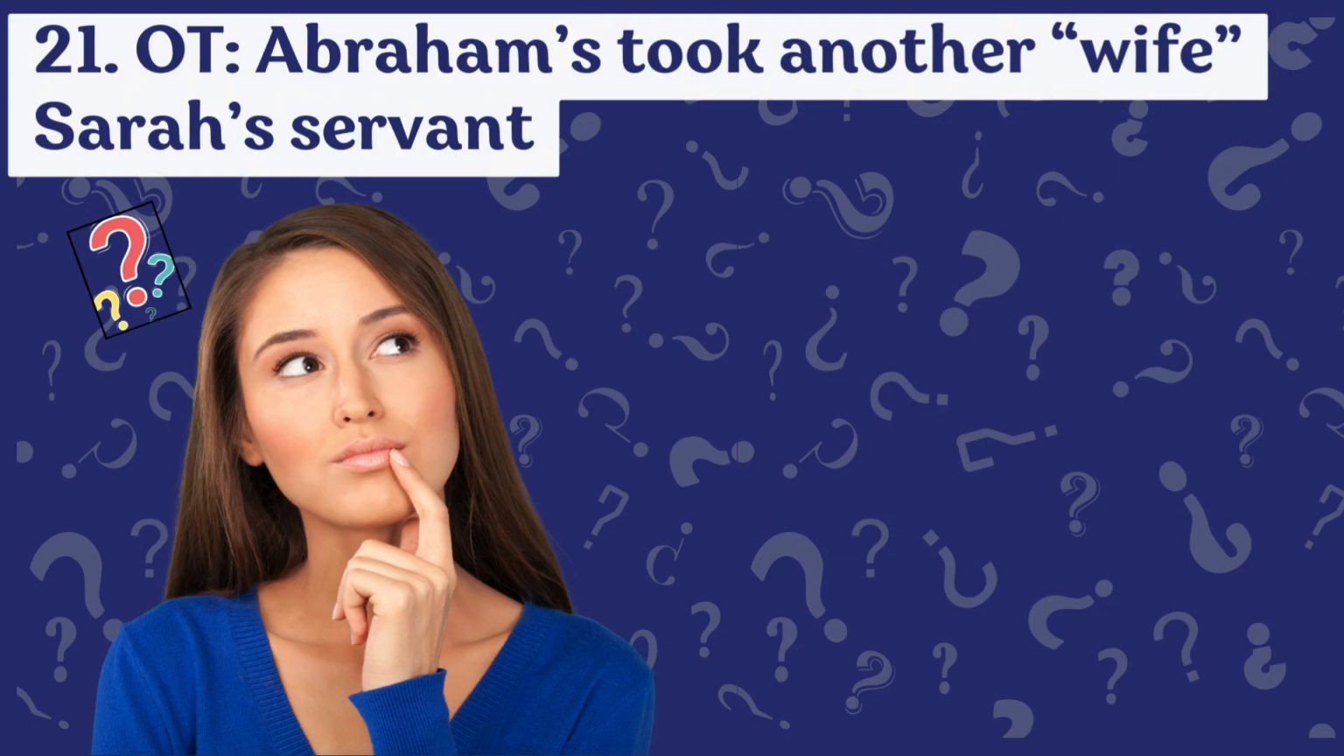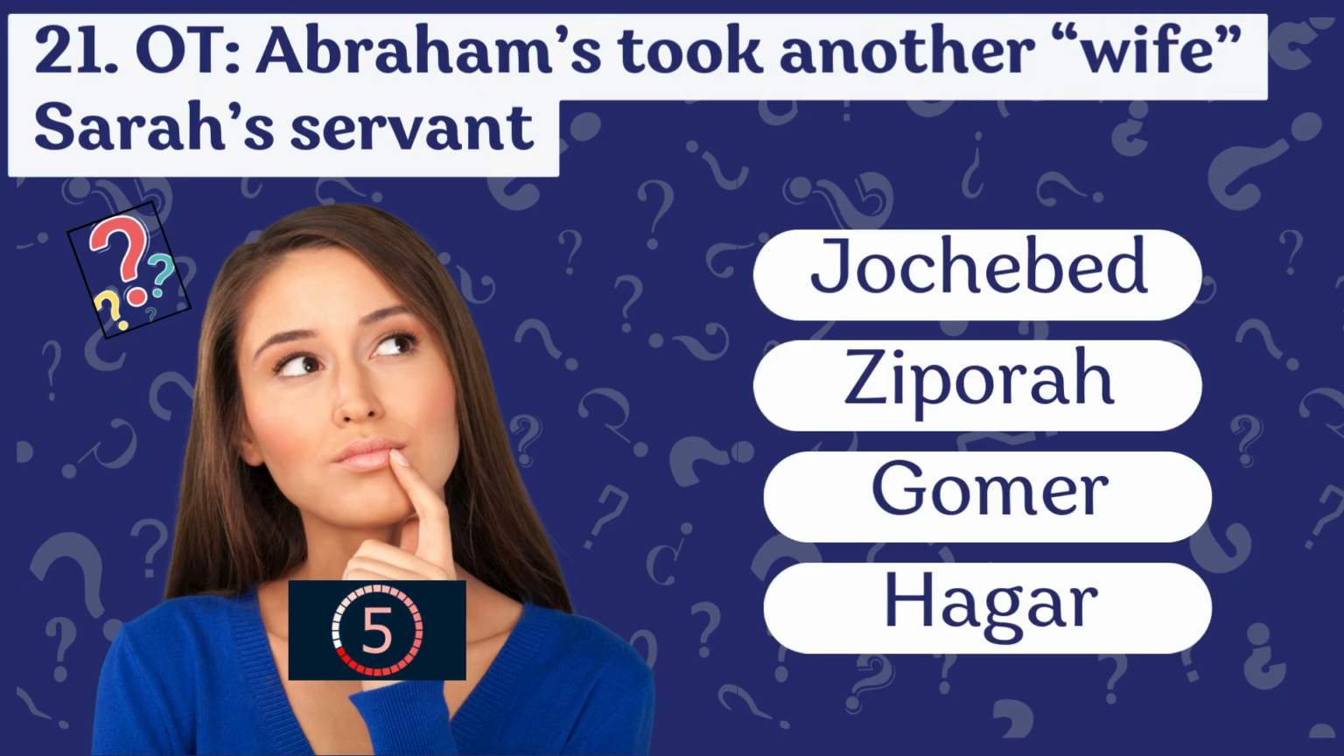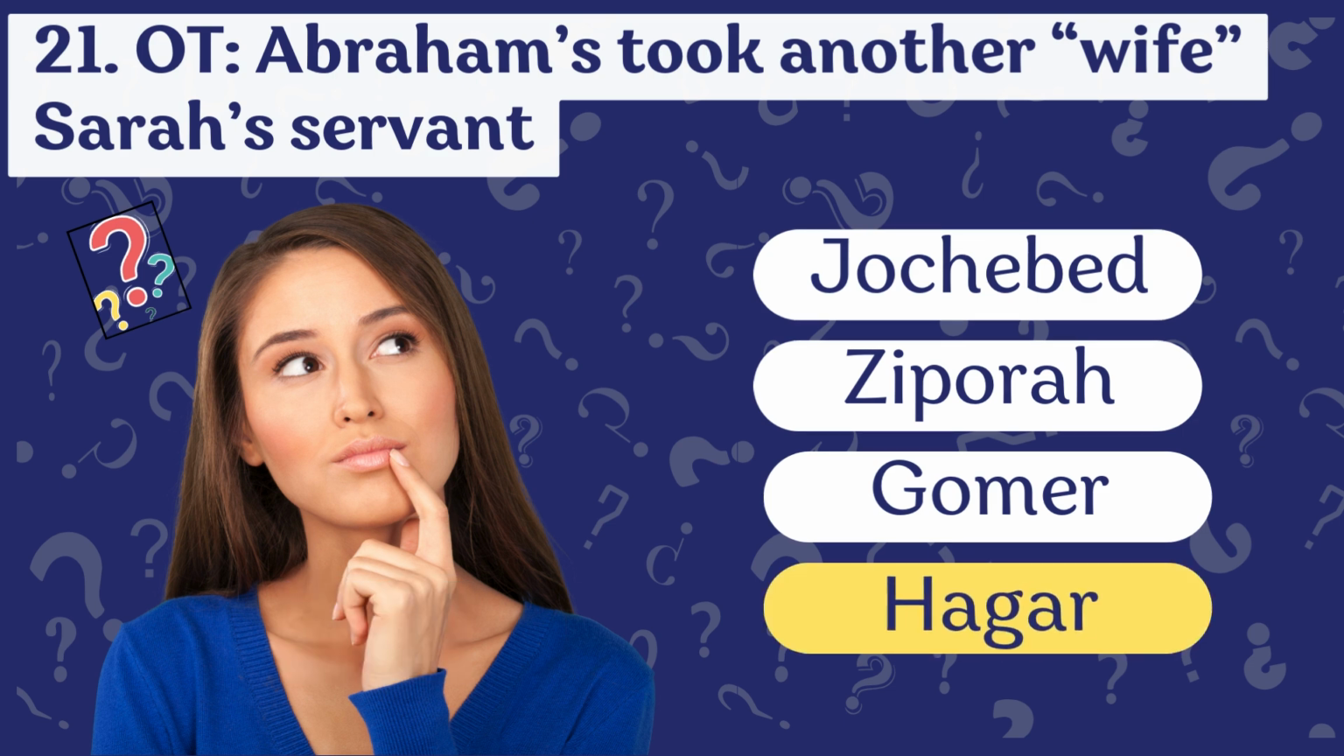Question 21. This Old Testament woman was the other wife of Abraham, who was also Sarah's servant. Who was she? Was it Jochebed, Zipporah, Gomer, or Hagar? And Sarah could not have children, so she told Abraham to take Hagar, their story in Genesis chapter 16.